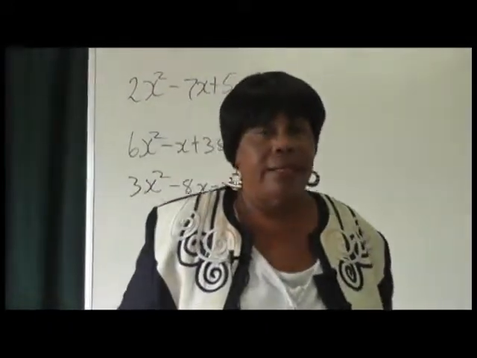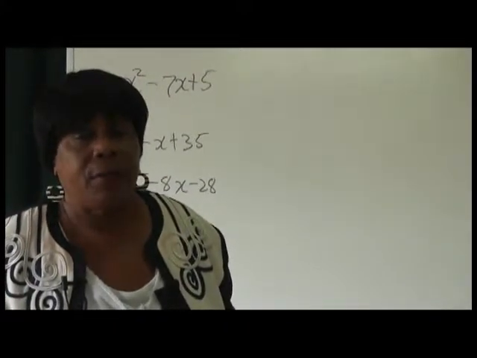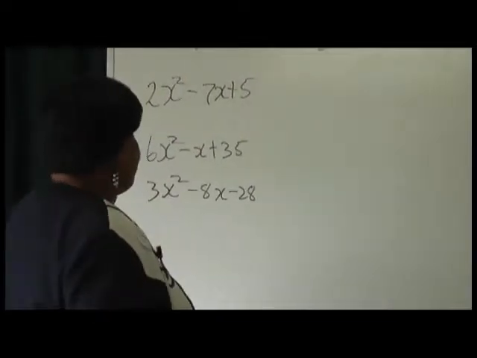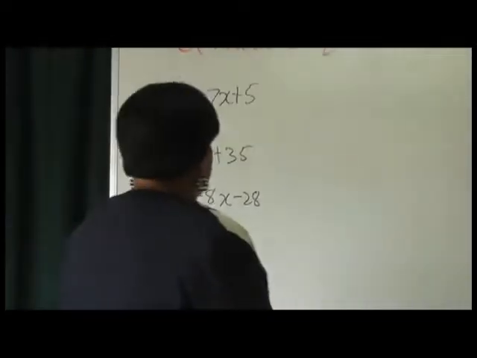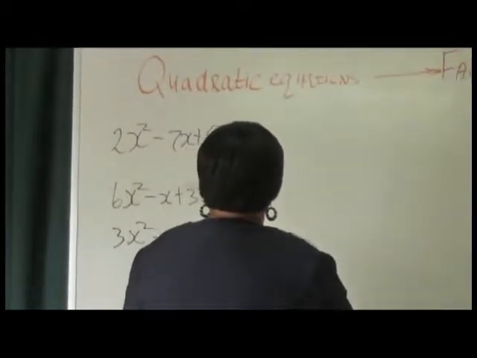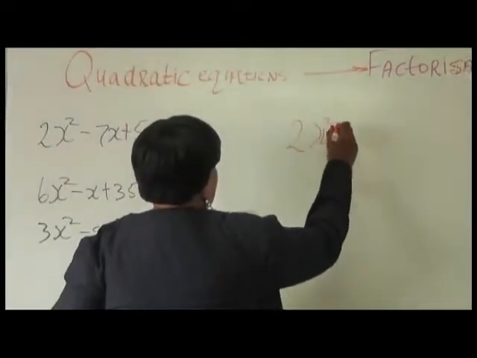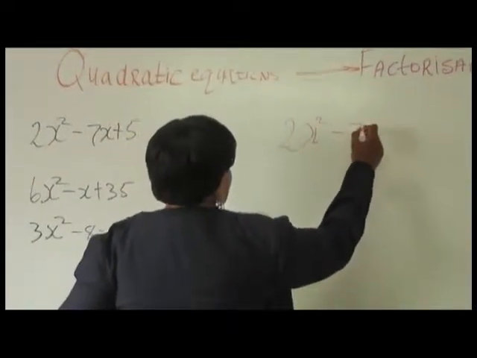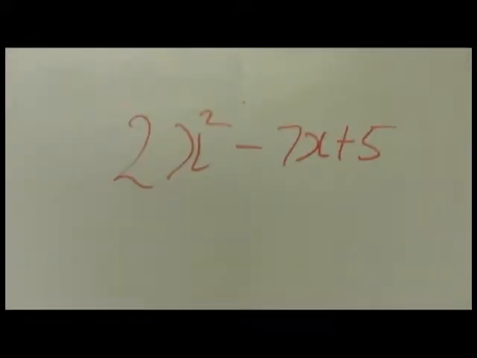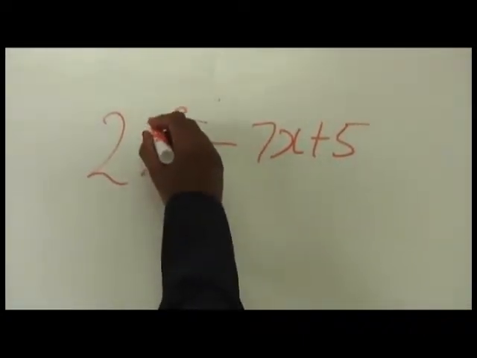As promised, I'm now going to take you into the factorization of our quadratic equation where the coefficient of the x squared term is 2 or more. Let us look at this first one: 2x squared minus 7x plus 5. Because the x squared terms are not the same this time, we have to pay attention.